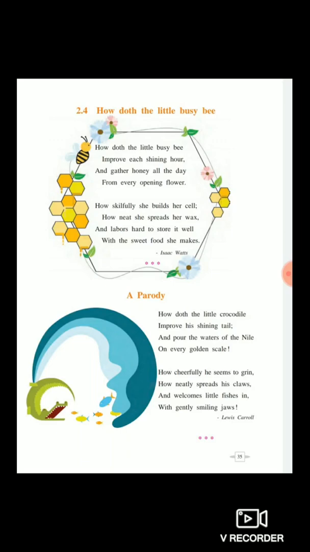So the crocodile works only to fill its stomach, whereas the bee is a gentle creature and the crocodile is not gentle. The bee works hour after hour to store the nectar that it collects from the flowers, whereas the crocodile, vice versa, works only to fill its stomach.